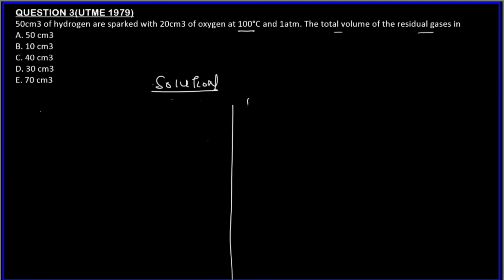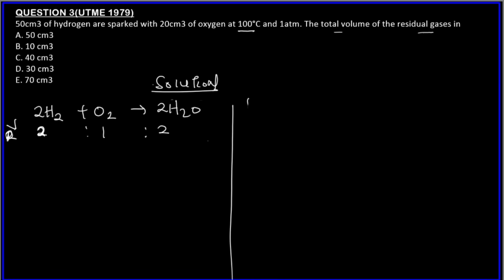So we have the reaction, 2H2 plus O2 to give water. The first thing, write a balanced equation first. The next thing, write the stoichiometric coefficient, or the volumetric ratio: 2 ratio 1 ratio 2. So this is the volumetric ratio. This VR represents volumetric ratio.